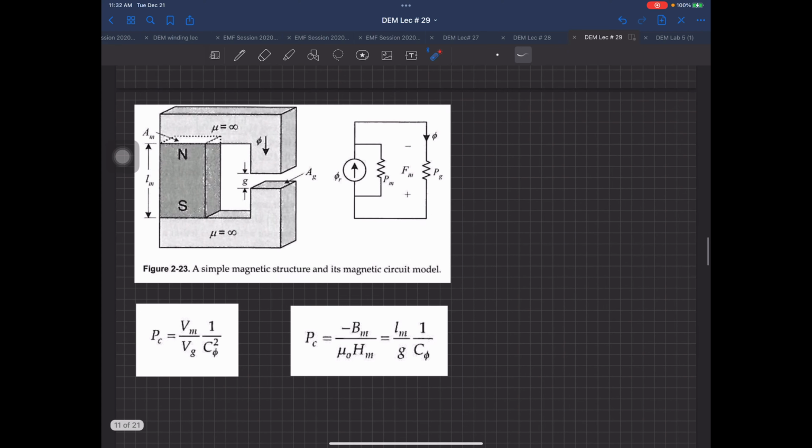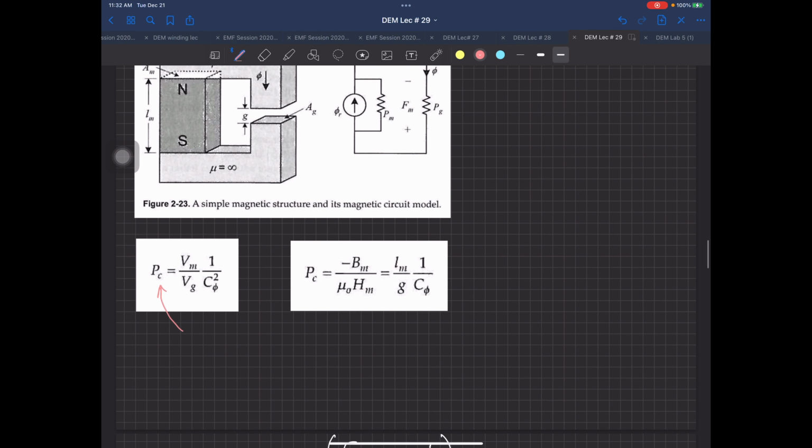Okay ji, coming on to the last thing, it's actually a small example which they have done over here. Actually no need to do it, but I am just trying to do it because it has the permeance coefficient which I want to actually prove over here. This is that same permeance coefficient. And if you go through the last two articles of Fitzgerald, this is the exact same example from that book. So you have this permeance coefficient.